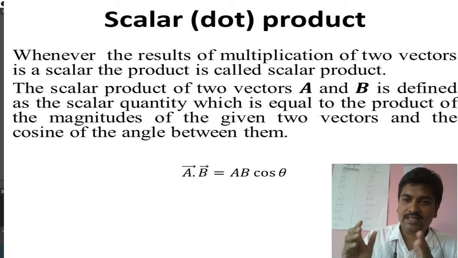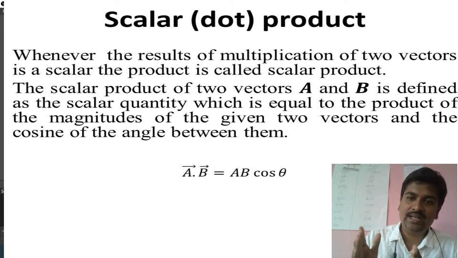AB cos theta is a scalar quantity. It is not a vector. If you do a scalar product of two vectors, you will get a scalar, and the magnitude of that scalar is AB cos theta.